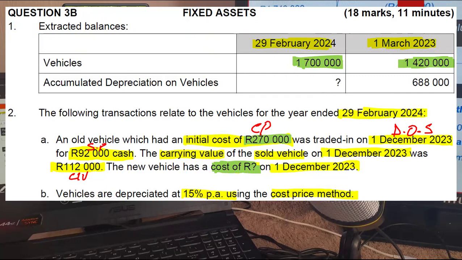Normally, you take the cost of all vehicles, you minus the cost of the vehicle sold. Only the vehicle sold was in there. The new one was not there because it was not there at the beginning of the year. Right. So what do we do here?